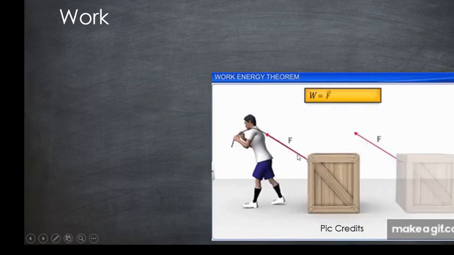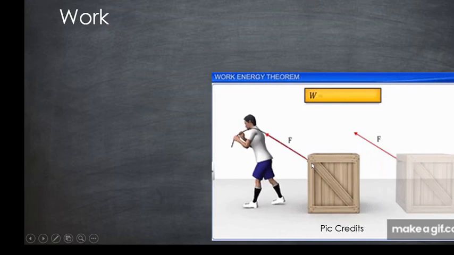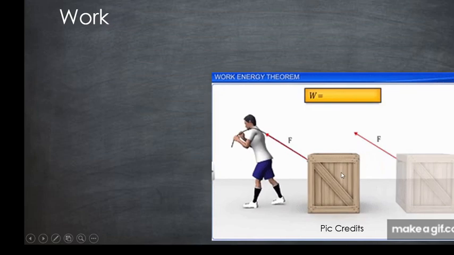Now consider a person who is pulling a weight with some force F, as shown in this figure. The person is pulling using a rope, so the force is acting along the rope, but the body moves in this direction.